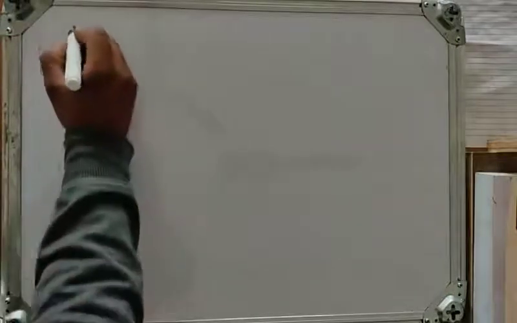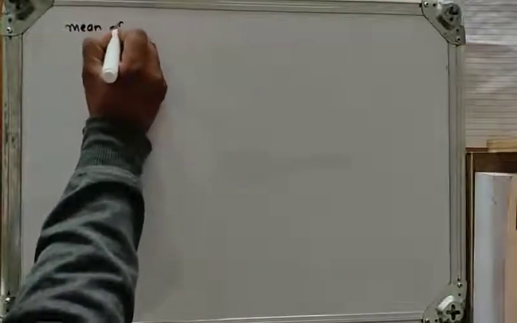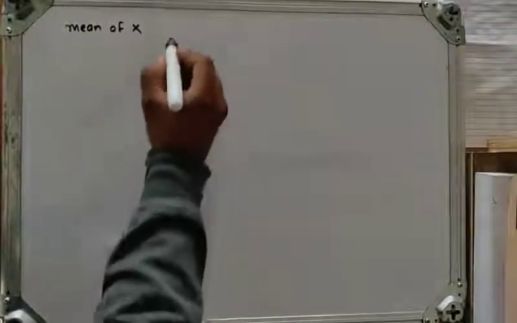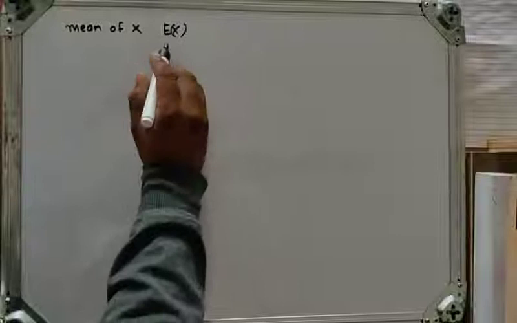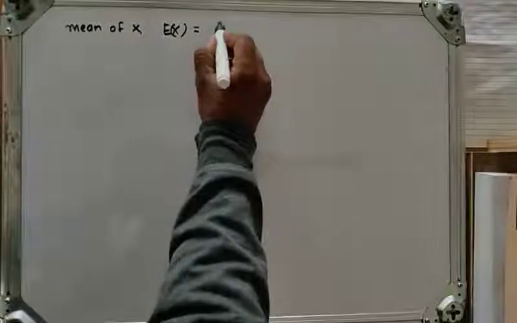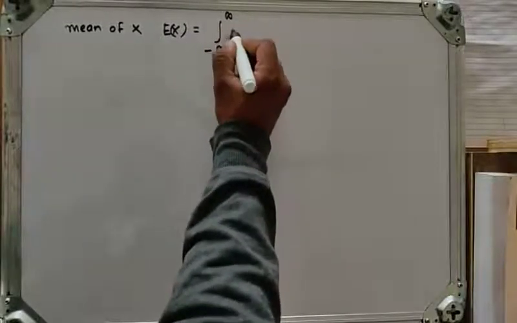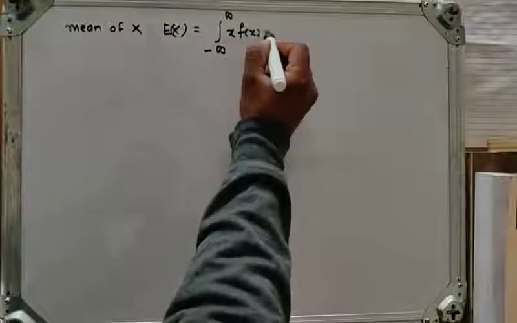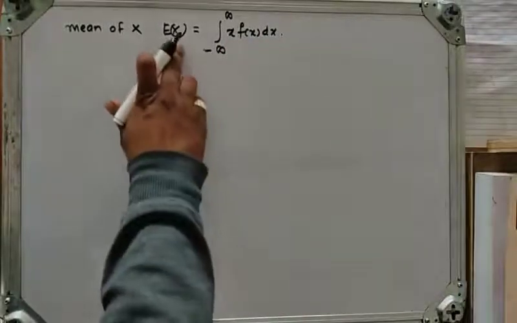Hello students, in previous lecture we have seen mean, mode, variance, median and standard deviation for continuous random variable. Now in brief, let's see what is meant by mean. So mean of x is denoted by E of x, and it is given by integral from minus infinity to infinity x into f of x dx. So this is mean of x.